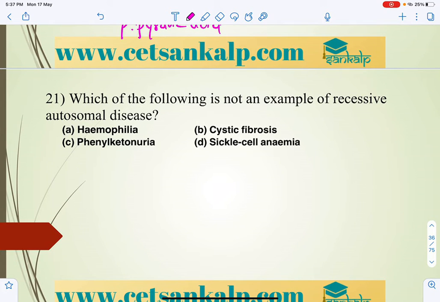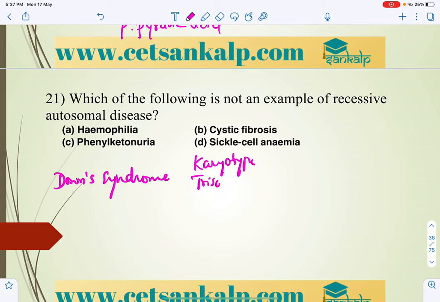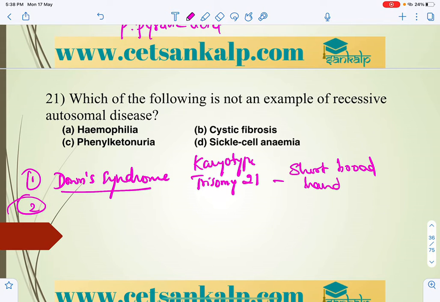Here is a very important thing. In case of Down syndrome, which affects both male and female, the karyotype is trisomy 21. Clinical features include mental retardation, open mouth with large tongue, and short broad hands with a palm crease.